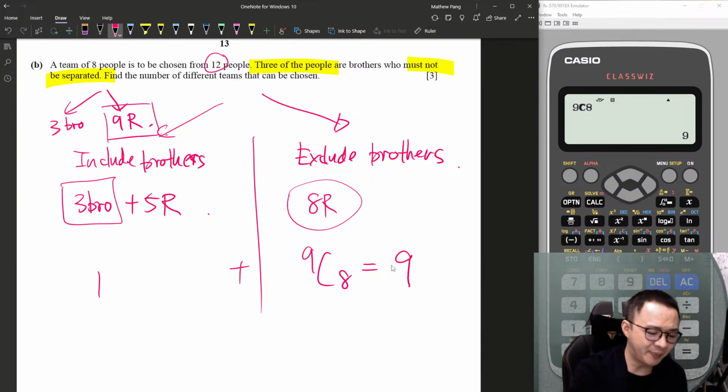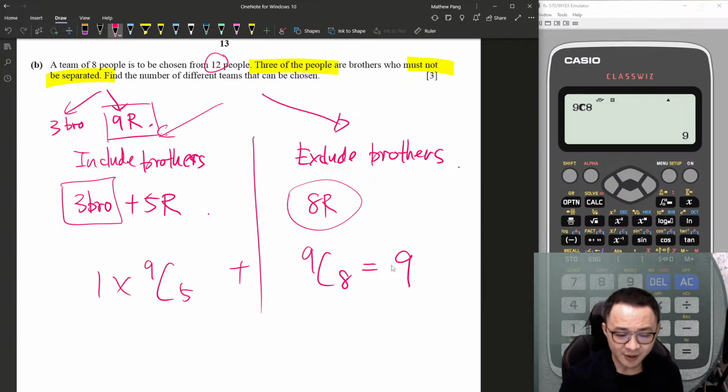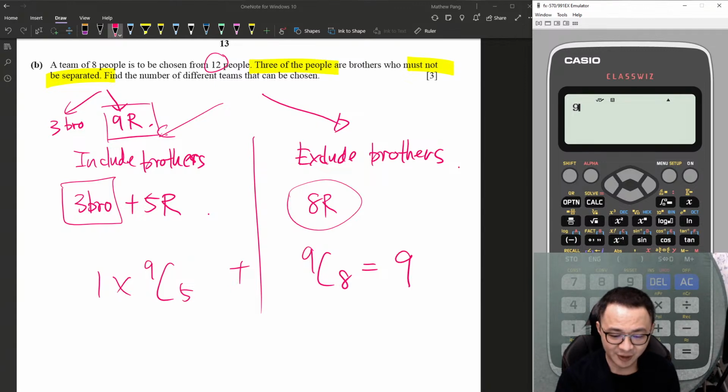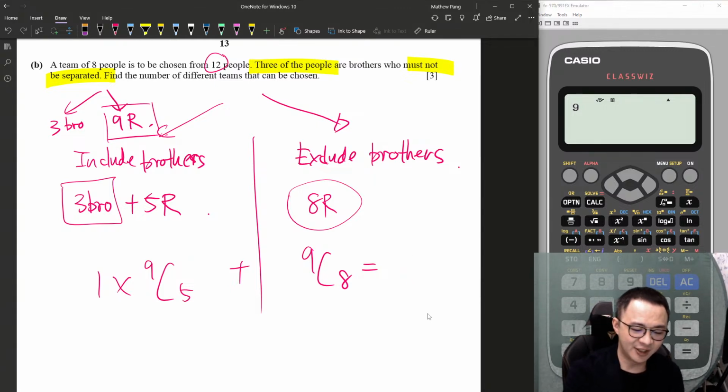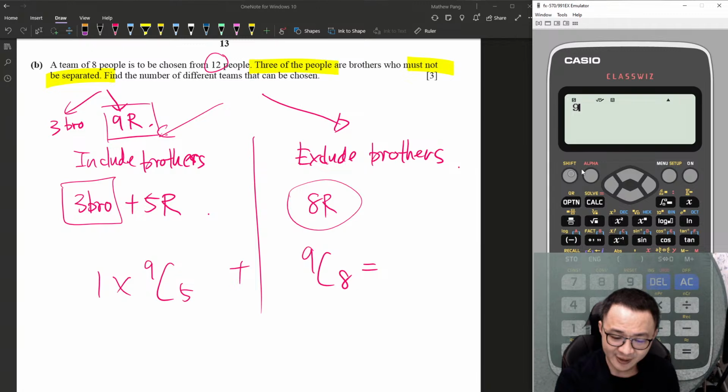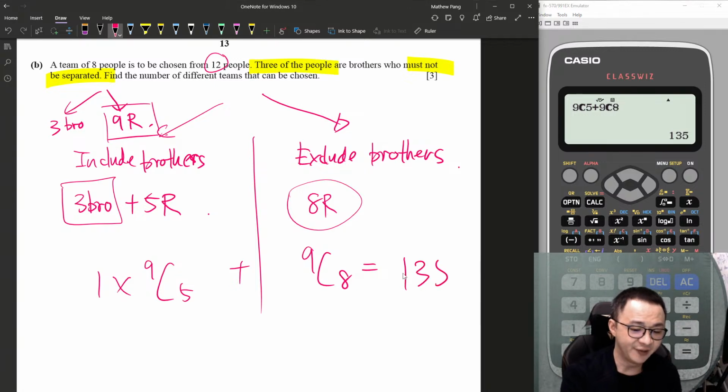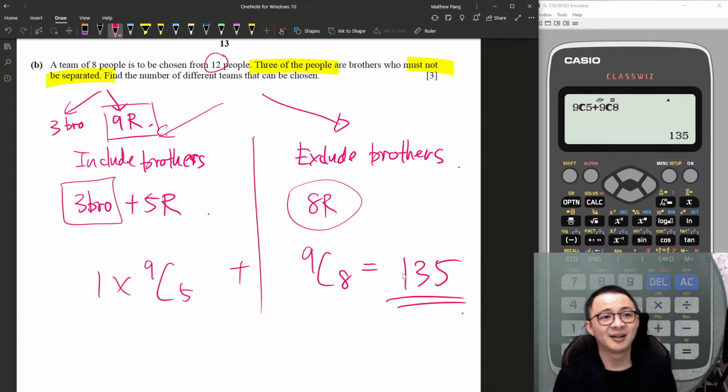I have 9 random people. I will choose 5, and I multiply them. So basically I just add all of them: 9C5 plus 9C8. So 135 is how you select a team of 8 people when the 3 brothers must not be separated. Cool?